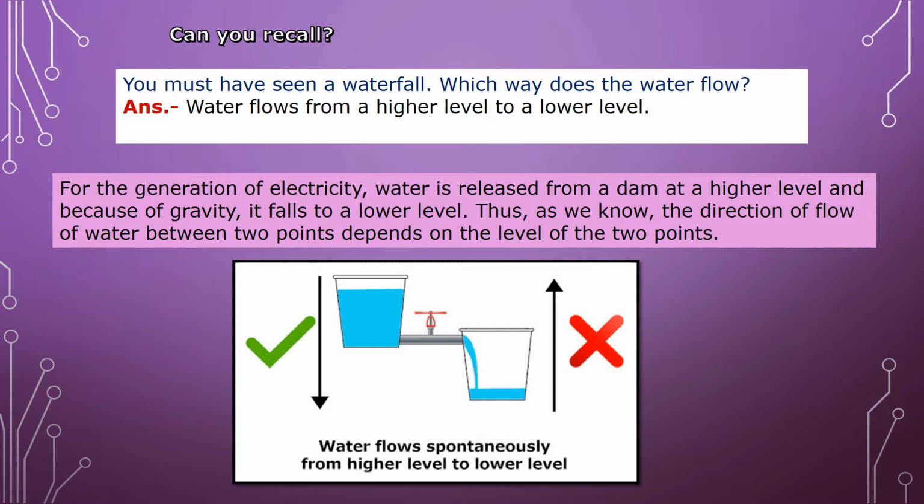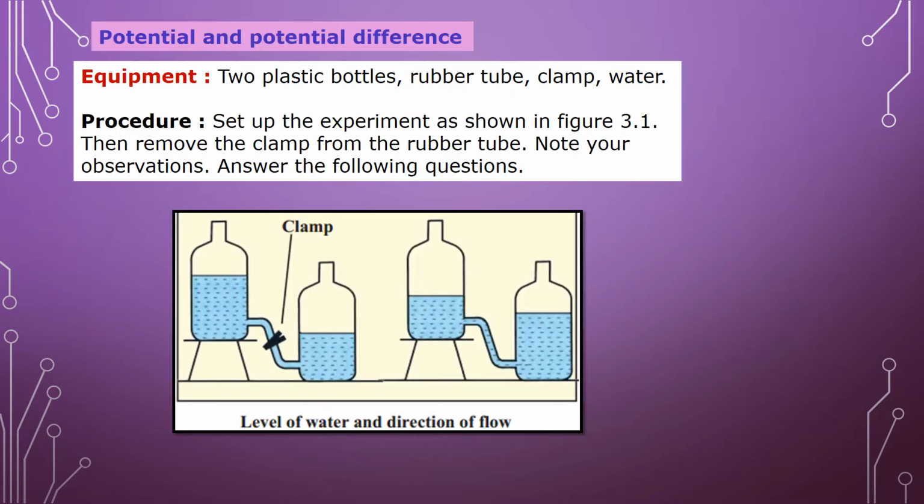Thus, we know that the direction of flow of water between 2 points depends on the level of these 2 points. From the picture also you will understand, children, that water flows spontaneously from a higher level to a lower level. Now, let us see a new concept, that is potential and potential difference. For this we have to do one experiment, children. For this we need two plastic bottles, a rubber tube, a clamp and water.